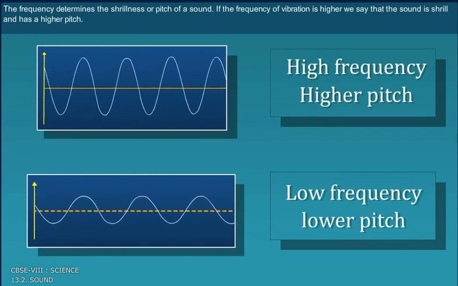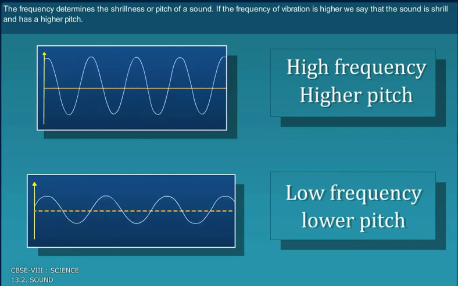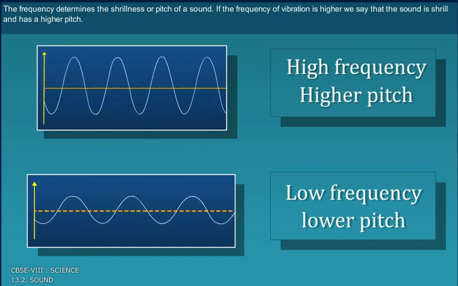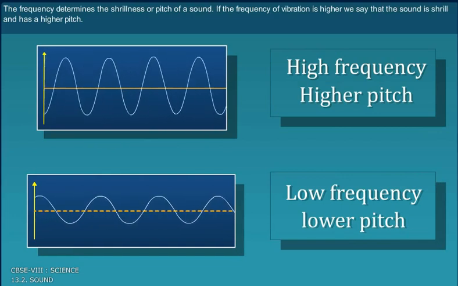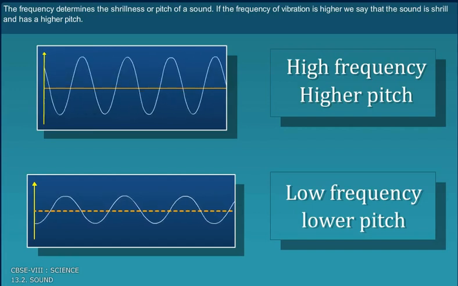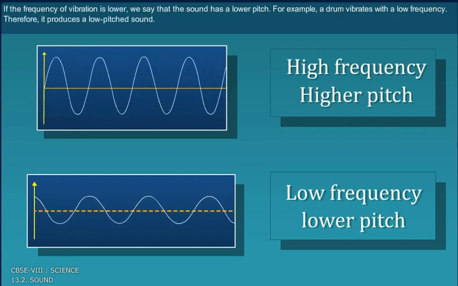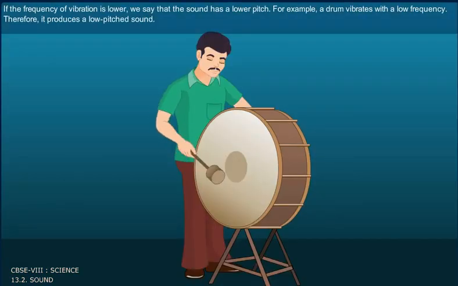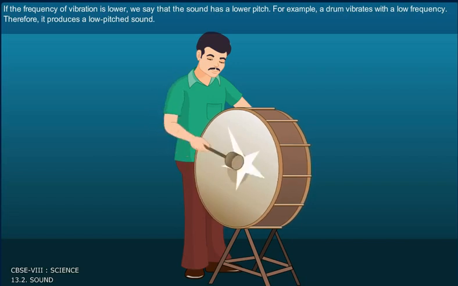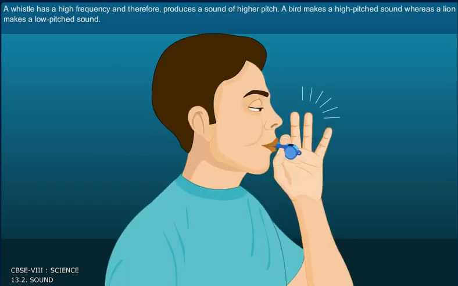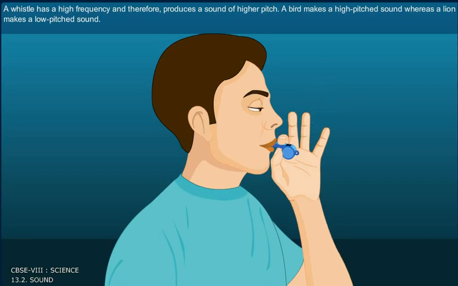The frequency determines the shrillness or pitch of a sound. If the frequency of vibration is higher, we say that the sound is shrill and has a higher pitch. If the frequency of vibration is lower, we say that the sound has a lower pitch. For example, a drum vibrates with a low frequency. Therefore, it produces a low-pitched sound. A whistle has a high frequency and therefore produces a sound of higher pitch.